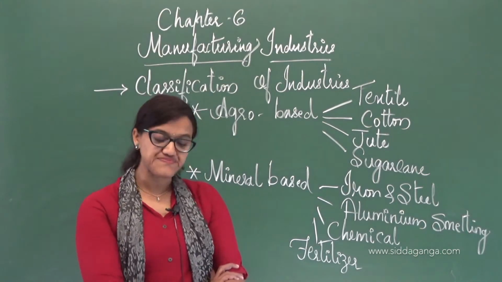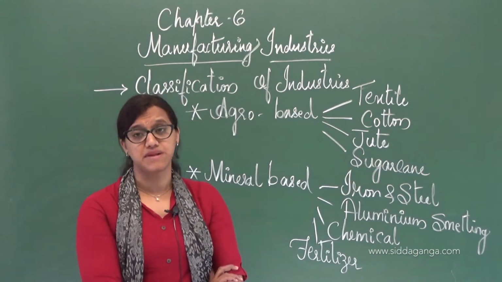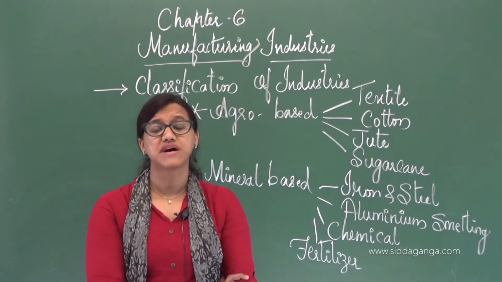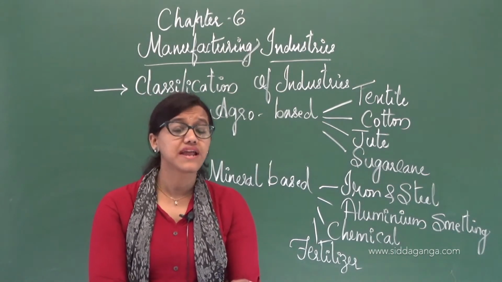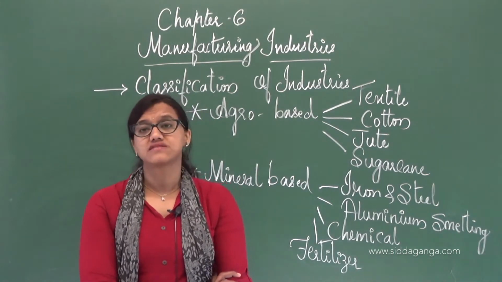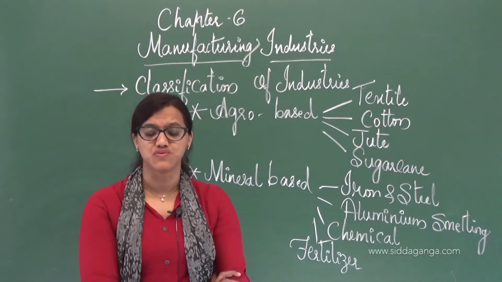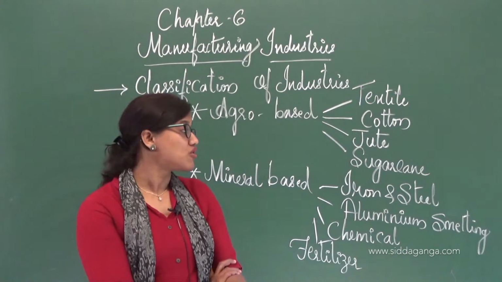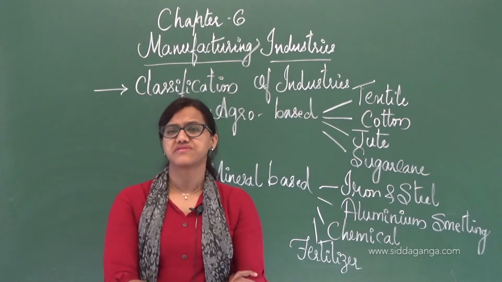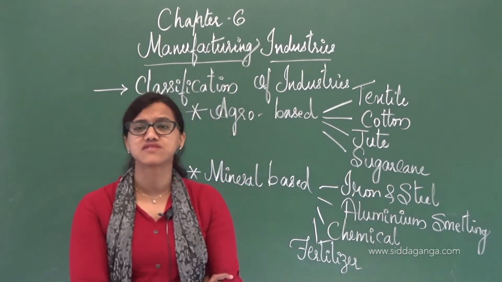Next one is, yes, erratic power supply. You know very well, every now and then the power supply goes, right? If an adequate amount of power supply is not found, it is of no use. So those problems are faced by the cotton industries. Low productivity of labor. They are lazy. Sometimes they do not work.